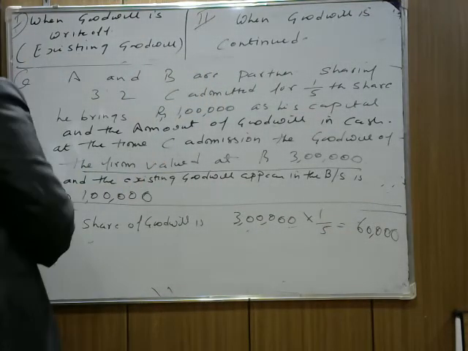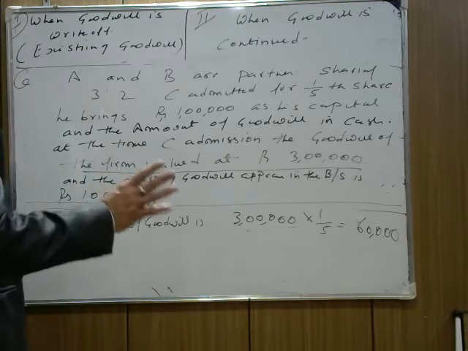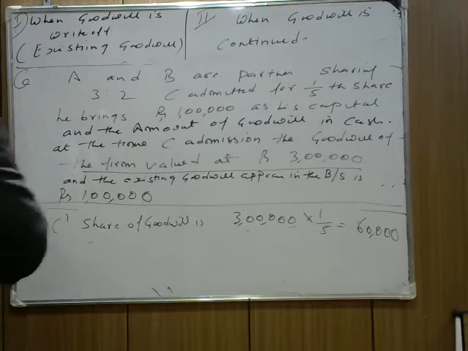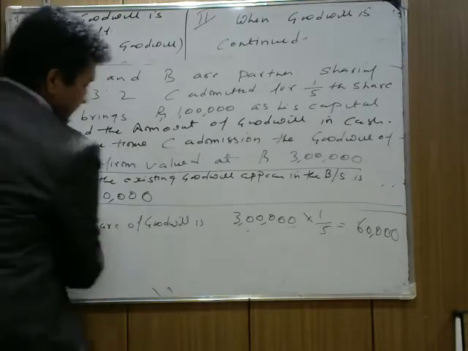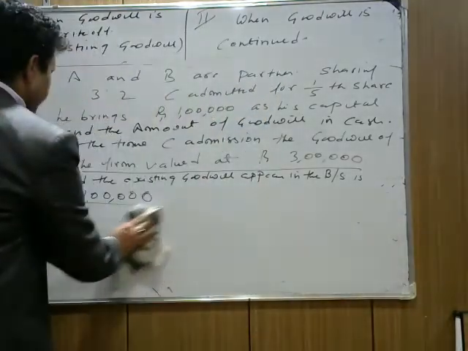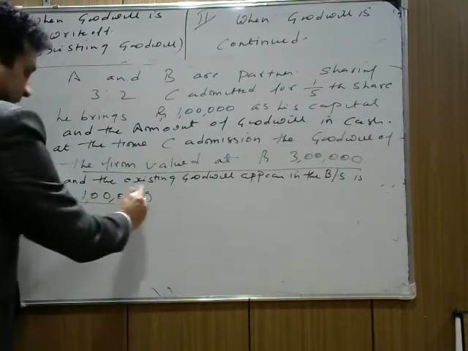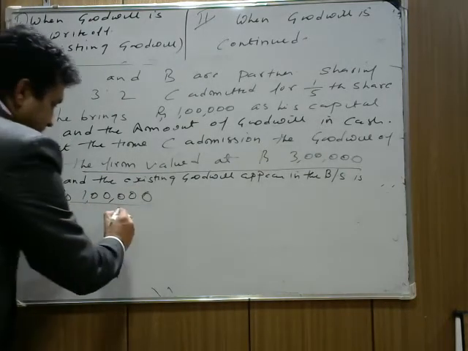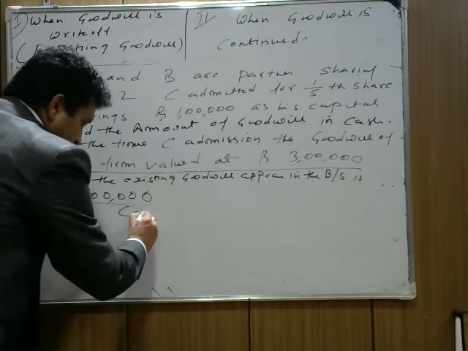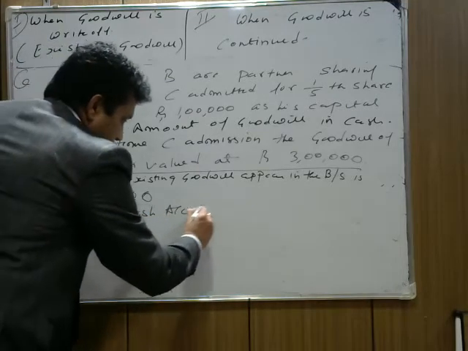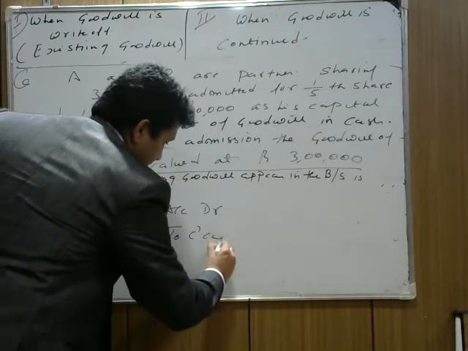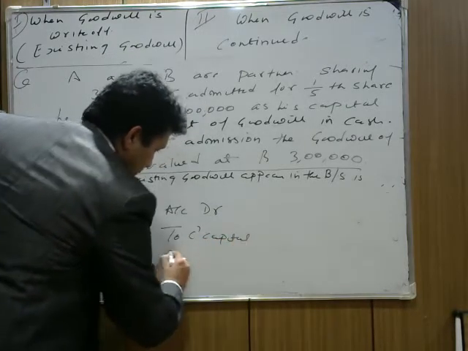The entry will take place. I need to write the question. Can you understand now? Okay, the entry will pass. C's share of goodwill is 60,000. The entry will pass over here. The first entry is we write off the goodwill. The second entry is cash or bank account debit, to C's capital, to premium for goodwill.